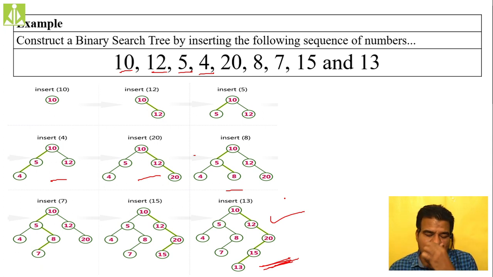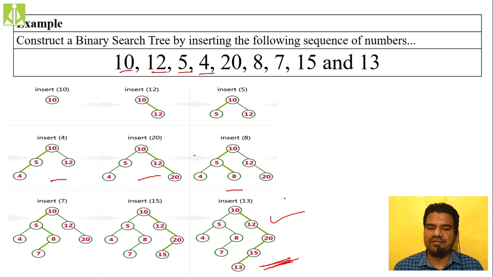So always, inside your traversal operation, unless you get the null, you don't do insertion. Once you get the null, there only you do the insertion. The same thing we did. We started with 10 and when we tried to insert 12, we had to move to the right child. As we don't have any child over there, it is null, so we inserted. Then we tried to insert 5. Again, we have to move in the left direction because 5 is lesser than 10. But when we tried to move left, we got null, isn't it? So we inserted 5 over there itself.